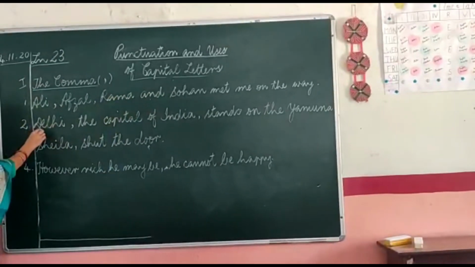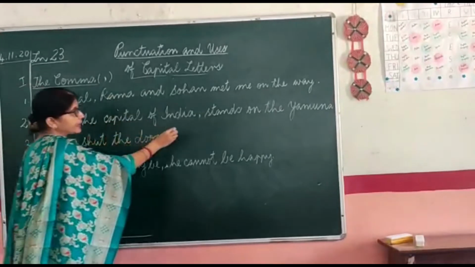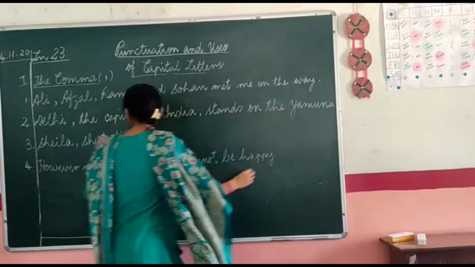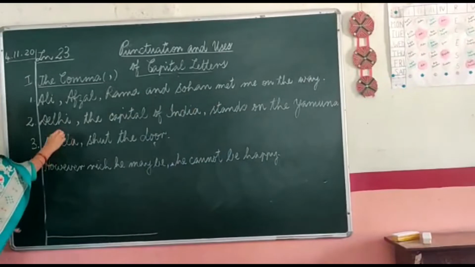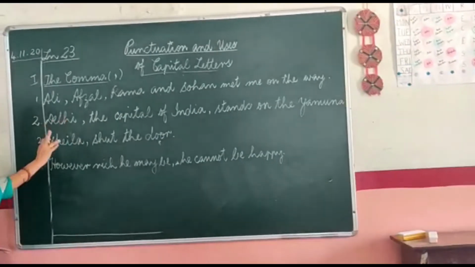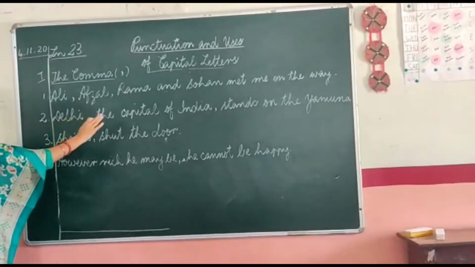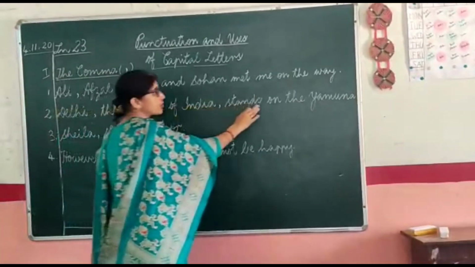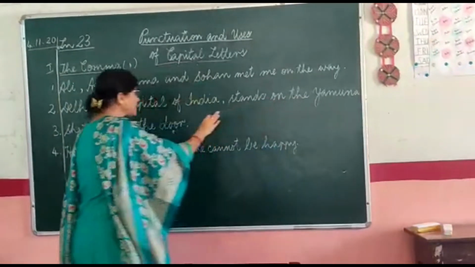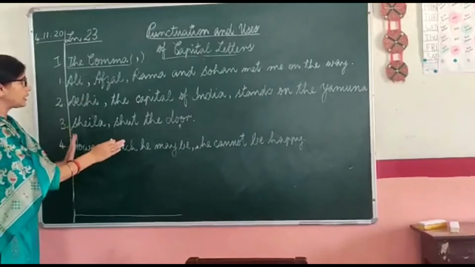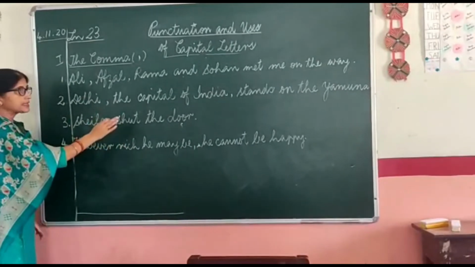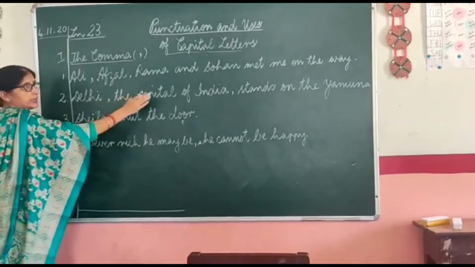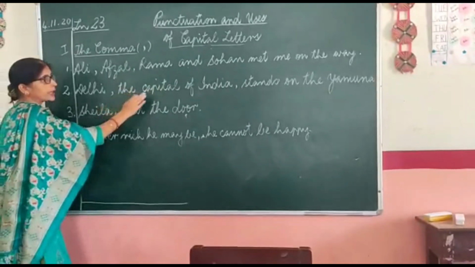Number 2, Delhi, the capital of India, stands on the Yamuna. See, look at the sentence. We could have written two sentences. Delhi is the capital of India, it stands on the Yamuna. In place of that, when we have to write all the information in one sentence, we can separate it by putting commas.